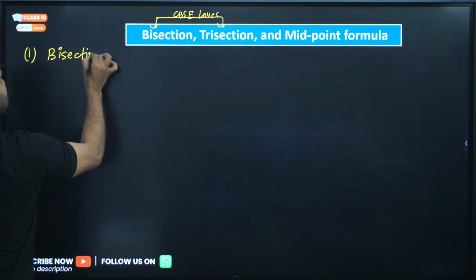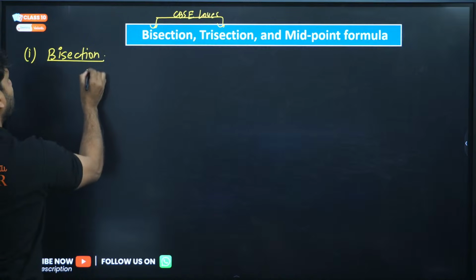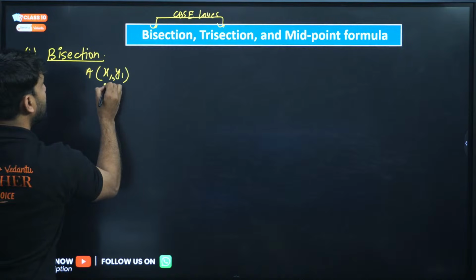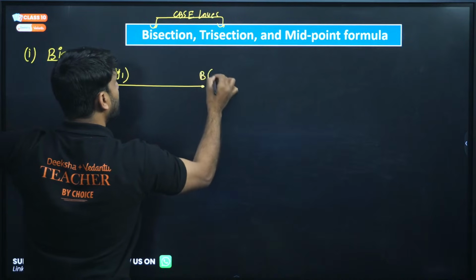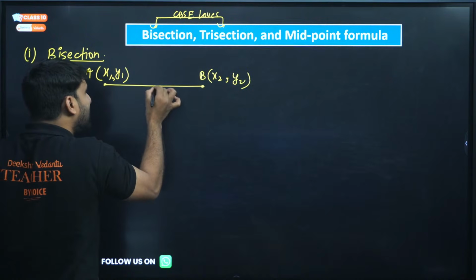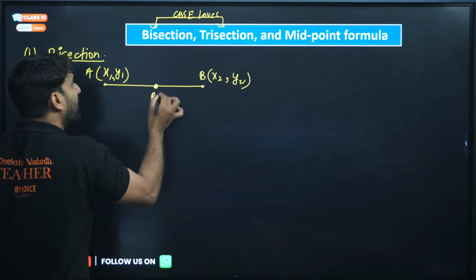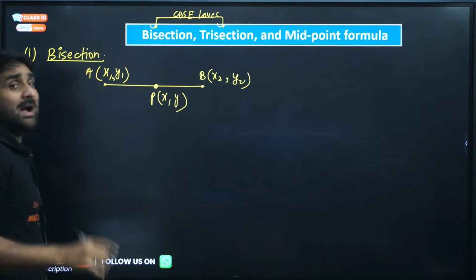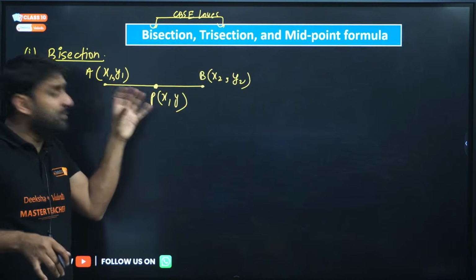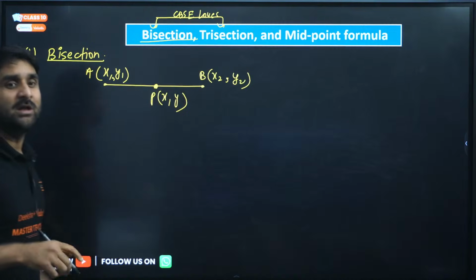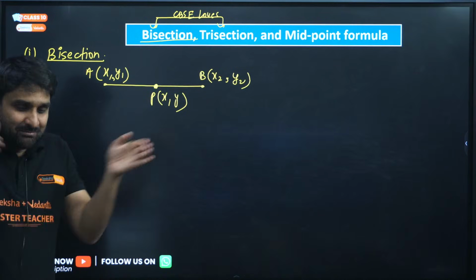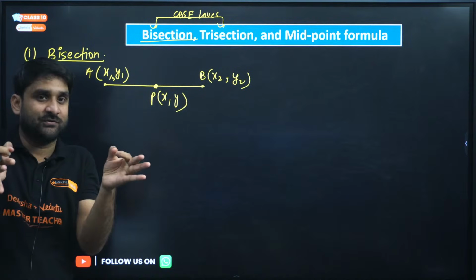Listen, my dear. First, what does bisection mean? Bisection means, let's say there are two points, A is x1, y1, and B is x2, y2. The line joining AB is bisected by a point into 2 equal parts. I don't know this point's coordinates, but it is exactly at the midpoint. This is called bisection: when any third coordinate bisects the line joining two coordinates into 2 equal parts.